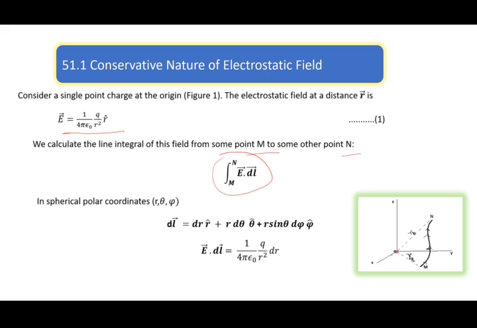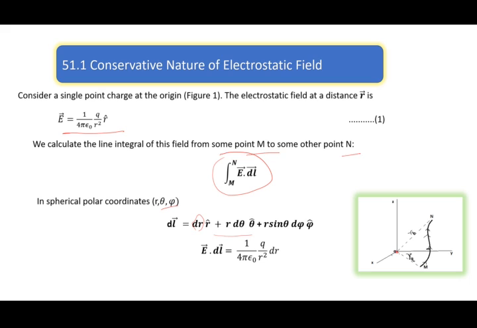This dl in spherical polar coordinates, that is the tangential line element vector, is given by the change in the radius when you move from one point to another neighboring point, dr into r cap, plus r d theta, the change in polar angle theta, into theta cap, plus r sin theta d phi into phi cap, that is, the change in azimuthal angle is also involved.